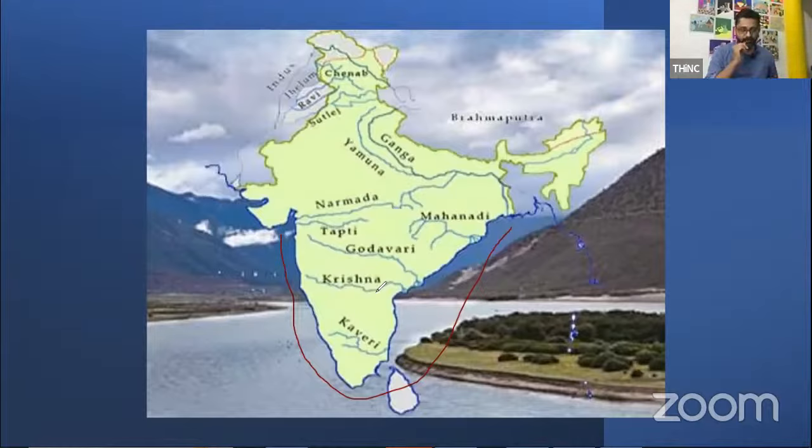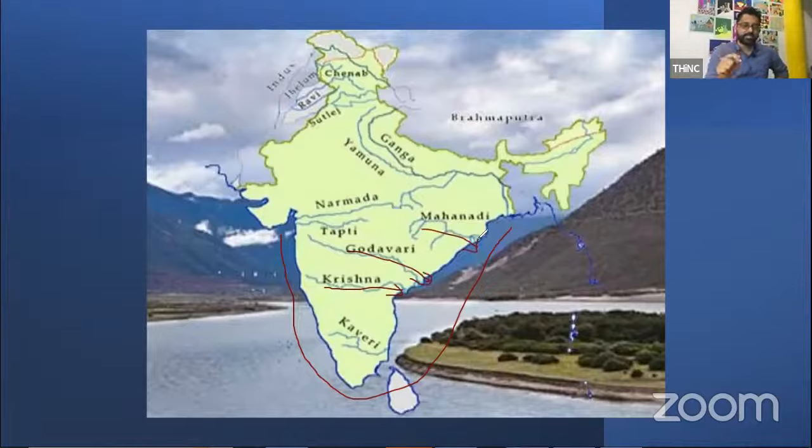Okay, let's take it this way. Do they flow to the Bay of Bengal or do they flow to the Arabian Sea? AS or BOB? So BOB, Bay of Bengal, is towards your eastern side, and it is east. That is the right answer. So most of them are flowing in this direction.